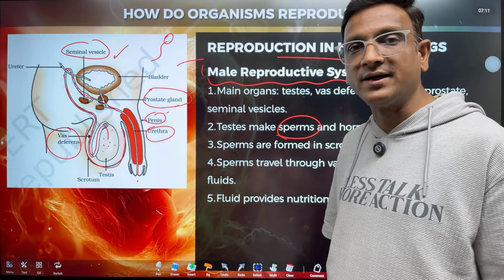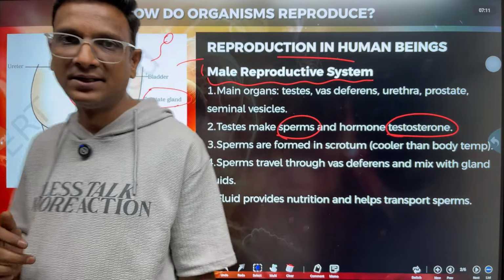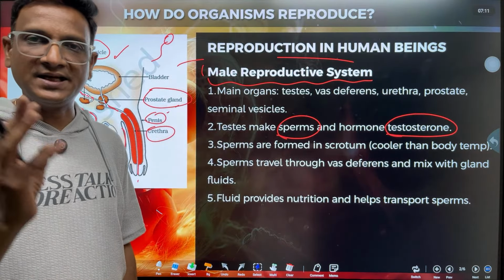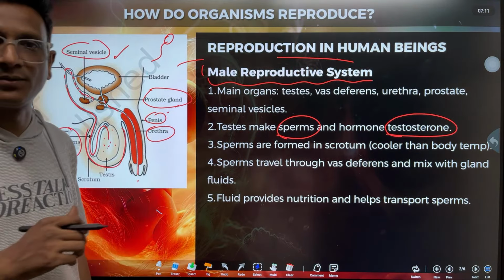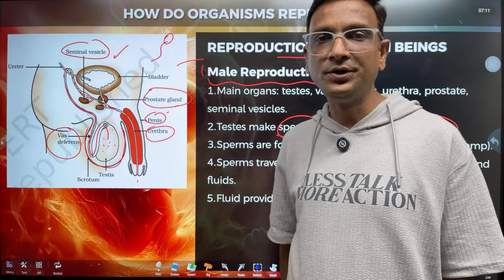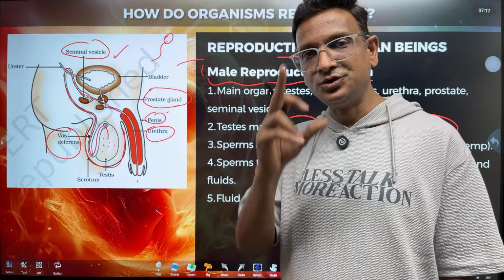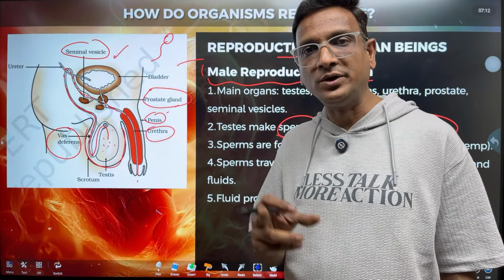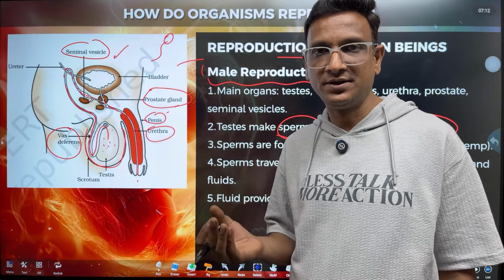The urethra is a common duct for urine and for sperms. It is called the urinogenital duct. Genital duct and urinary duct, both are common. So the urethra is the common duct for both urine and sperms. So in males, there is only one passage, only one outlet for sperms and urine. But in females, it is different.